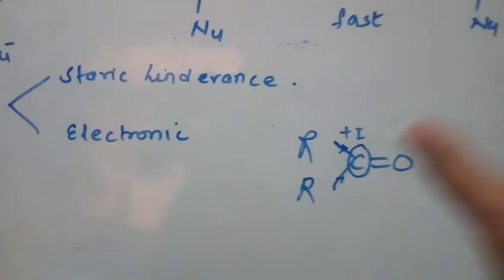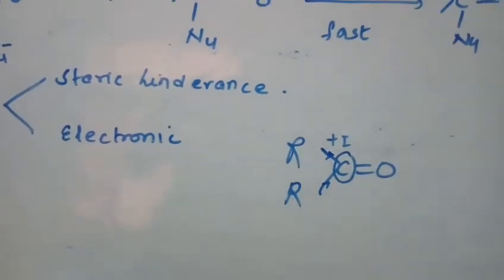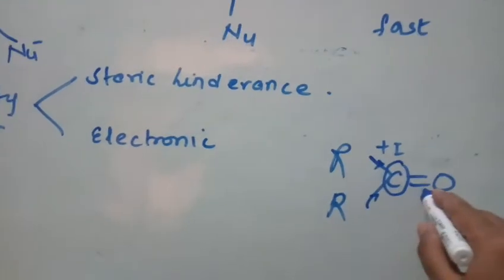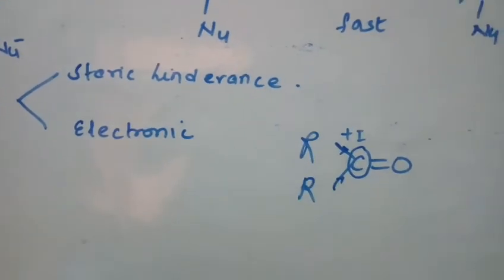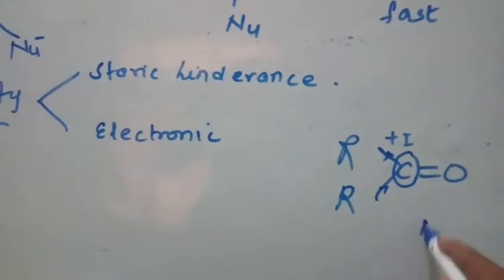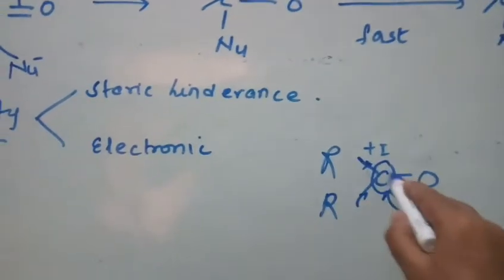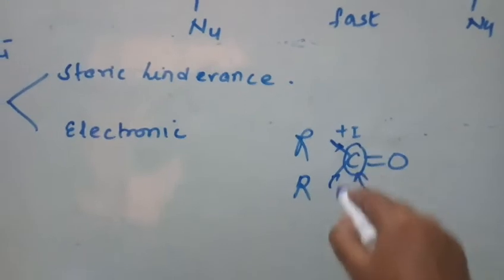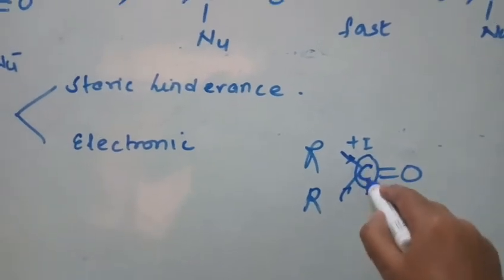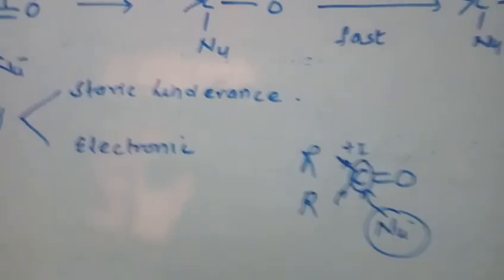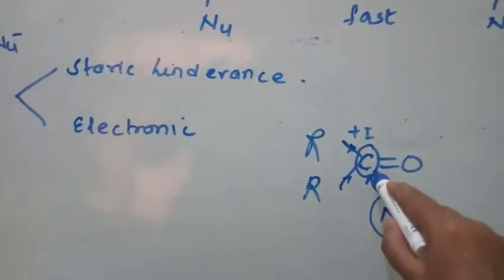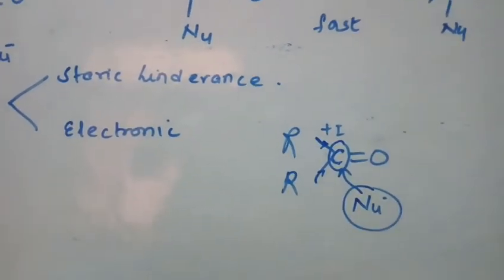Hence the electron density on the carbon will increase. So the polarity of this bond will decrease. Hence it will become difficult for the nucleophile to come and attack here, because already it is getting electrons from these two alkyl groups. So the positive charge decreases, so nucleophile attraction will decrease.